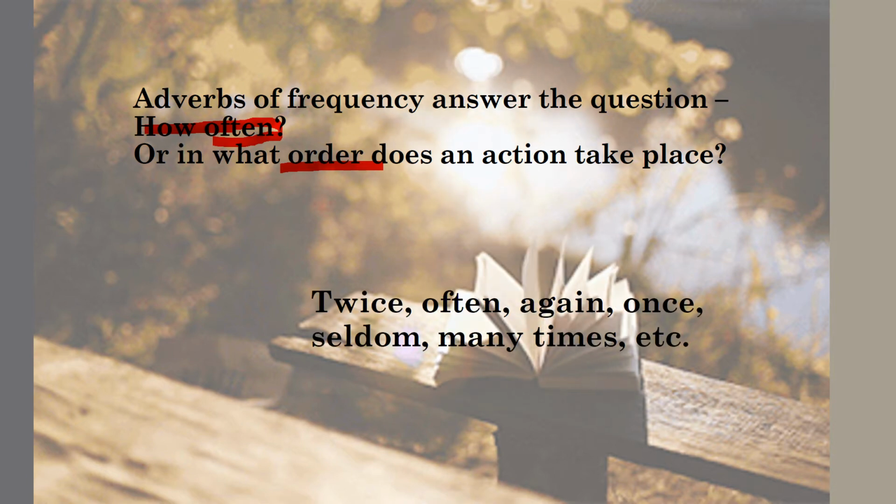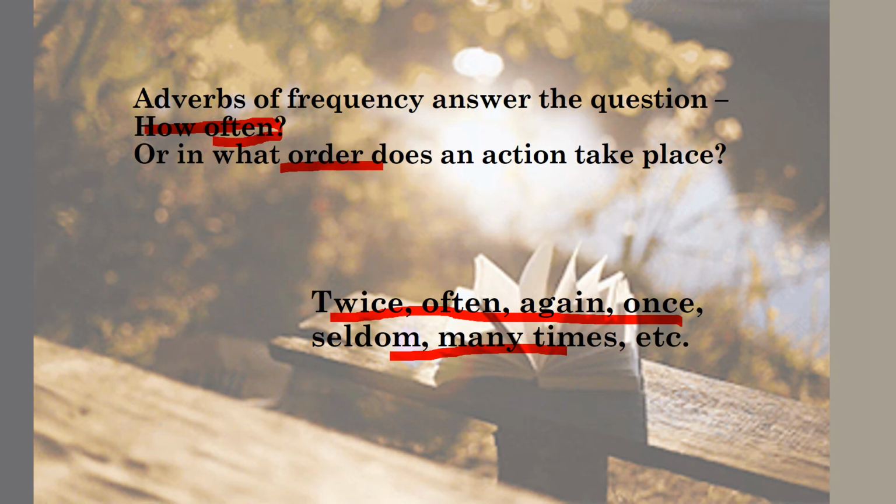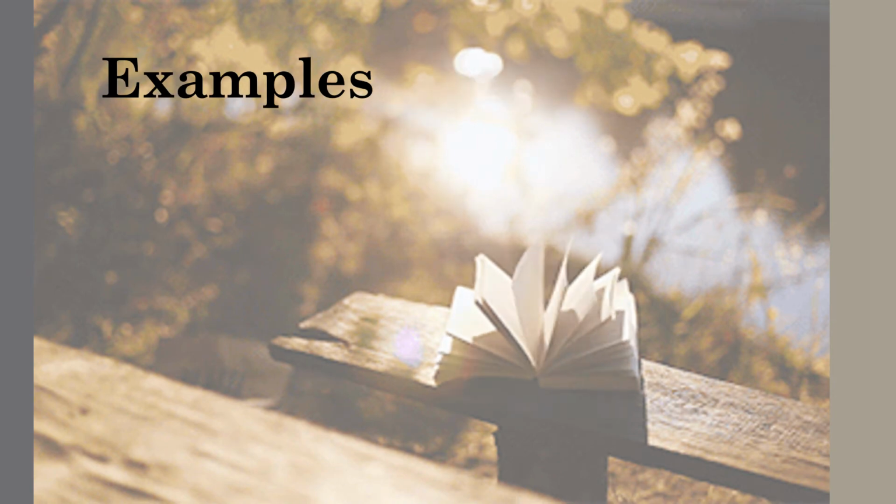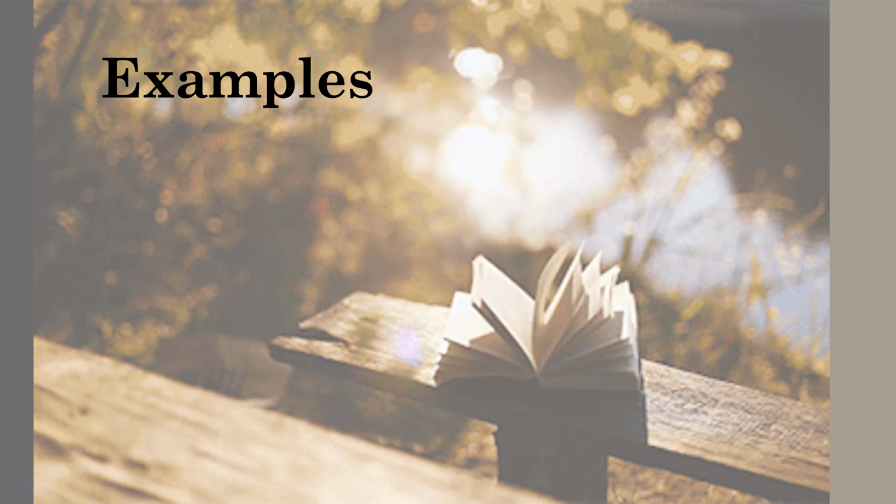Next, a few examples are twice, often, again, once, seldom, many times, sometimes, and many more. All these words show adverbs of frequency.